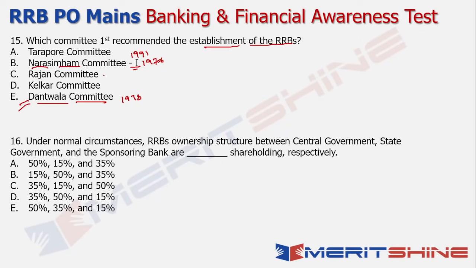Had it just talked about M. Narasimham being the first one who talked about RRBs, then I would probably have gone ahead with M. Narasimham. But since it is talking specifically of the Narasimham committee 1, which is the first committee that was put in place in the year 1991, in that context, when you talk about the first recommendation, Dantwala committee becomes the correct answer. So there's a bit of confusion in this one, but technically, given that it is talking about Narasimham committee 1 and not generally M. Narasimham, the answer becomes Dantwala committee.